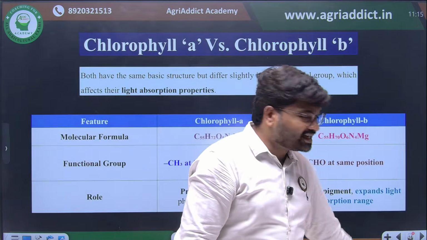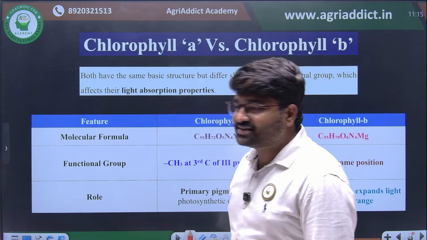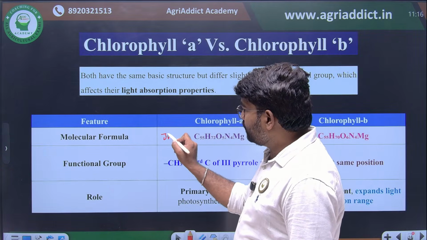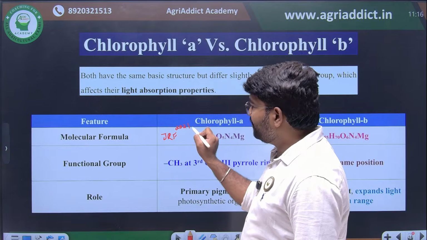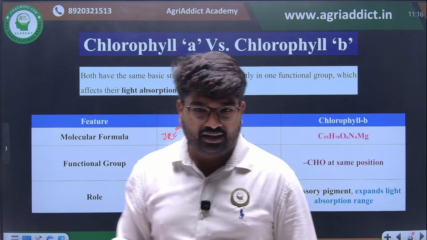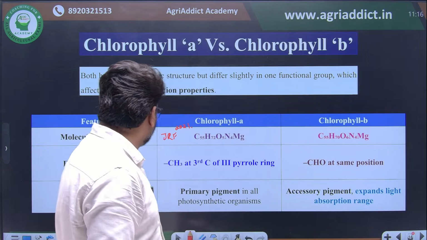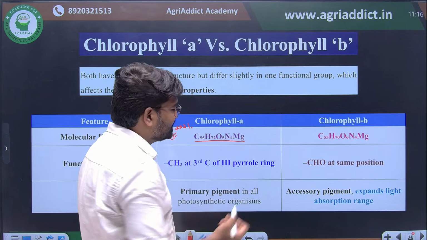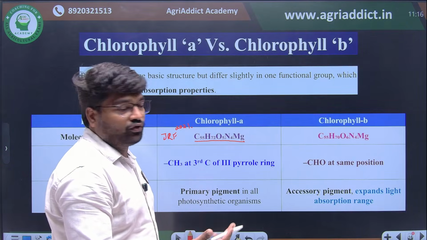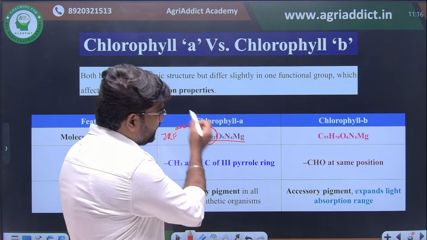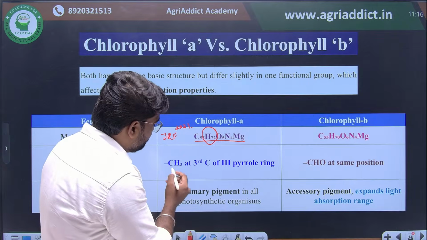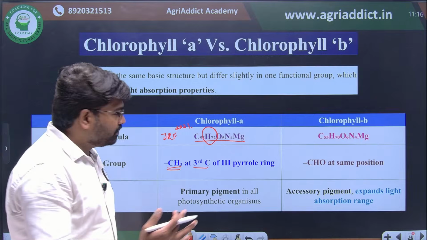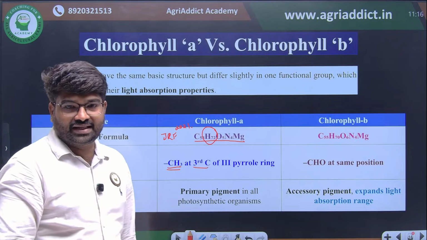Then we see further classification of chlorophyll: chlorophyll A, B, C, D, like that different classification is there. This they have asked in JRF 2021. What is the formula for chlorophyll A and chlorophyll B? The molecular formula for chlorophyll A is C55H72O5N4Mg. Why is it H72? Because it has a methyl group at carbon 3 of the second ring. Because of that methyl group, there are extra 2 hydrogen atoms in chlorophyll A.